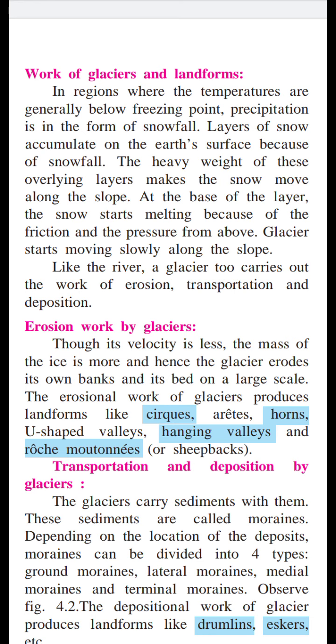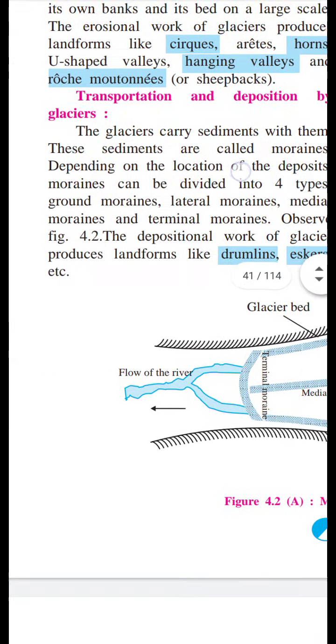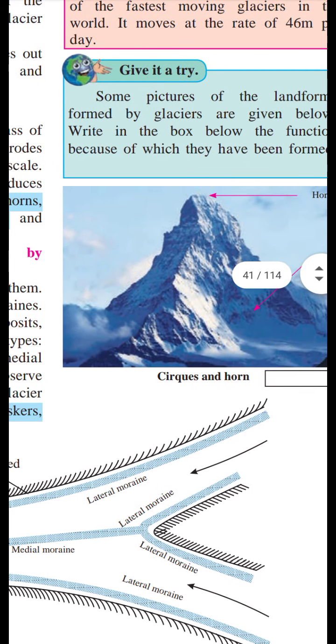See, cirques. What is a cirque? A cirque is a curved depression in a mountain with a steep wall. See, here is given the picture. It is the cirque and horn.